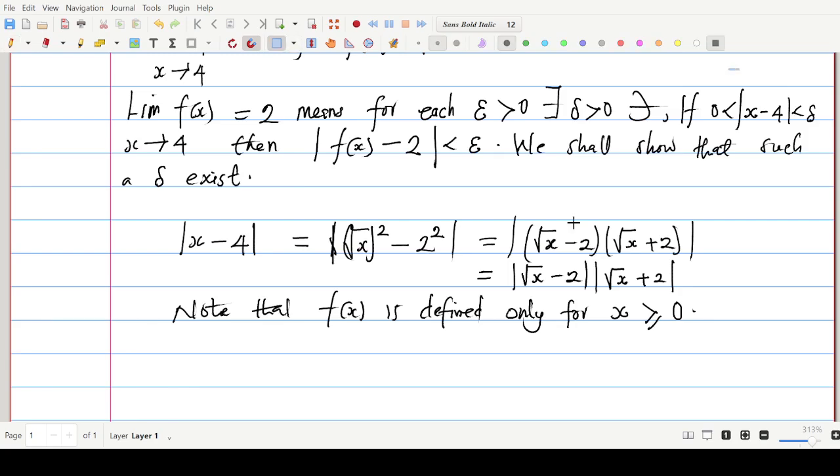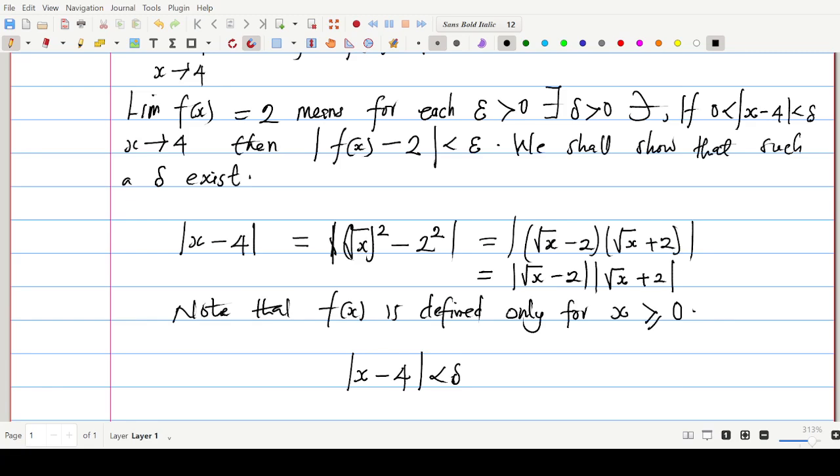We have to be very careful with this condition, with the choice of delta. Let me explain on this a little so you get what I'm talking about. Now look here. If I say the modulus of x minus 4 is less than delta, this has a special meaning. What is the meaning?